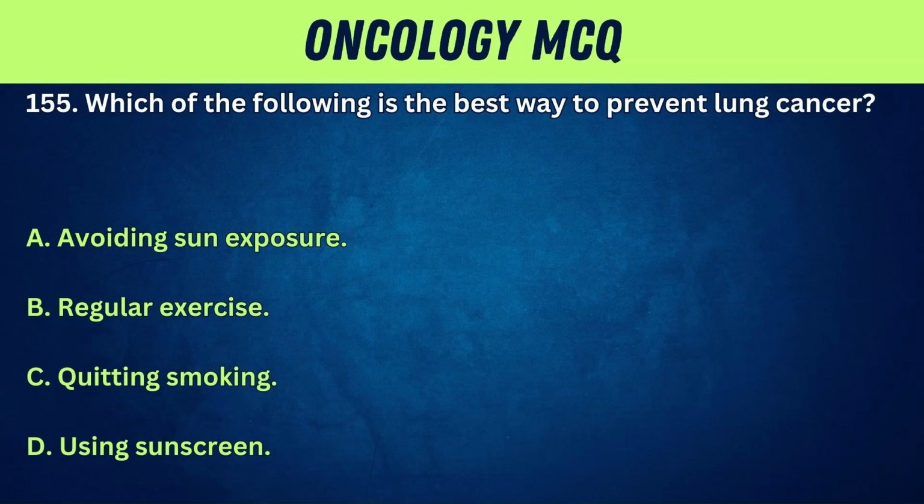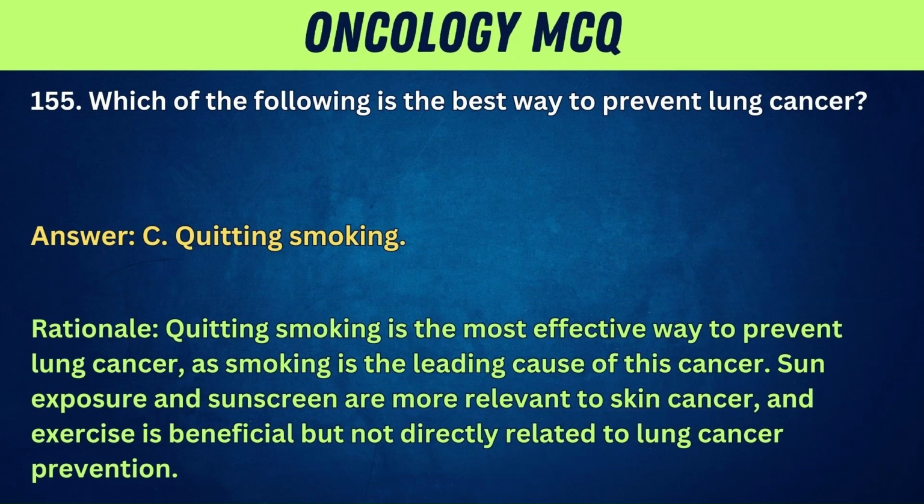155. Which of the following is the best way to prevent lung cancer? A. Avoiding sun exposure. B. Regular exercise. C. Quitting smoking. D. Using sunscreen. Answer: C. Quitting smoking. Rationale: quitting smoking is the most effective way to prevent lung cancer, as smoking is the leading cause of this cancer. Sun exposure and sunscreen are more relevant to skin cancer, and exercise is beneficial, but not directly related to lung cancer prevention.